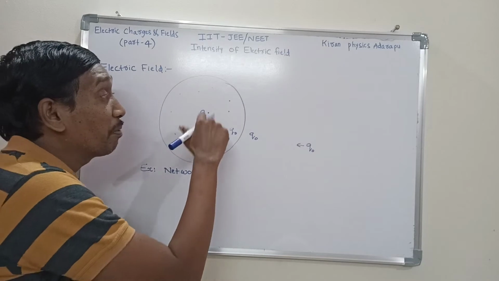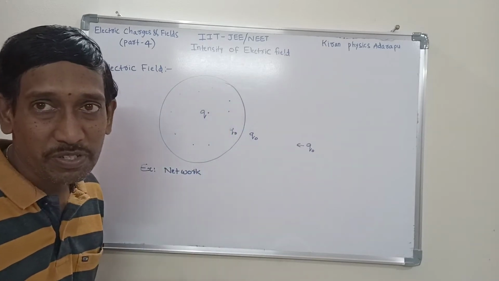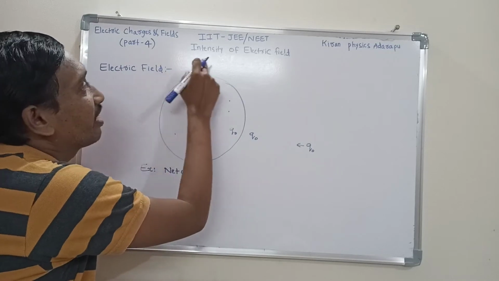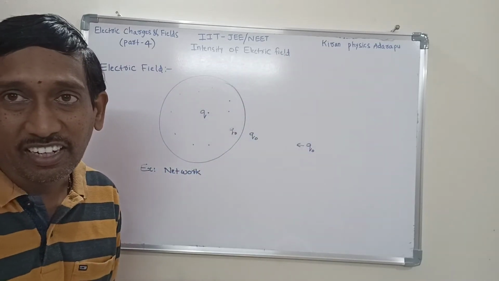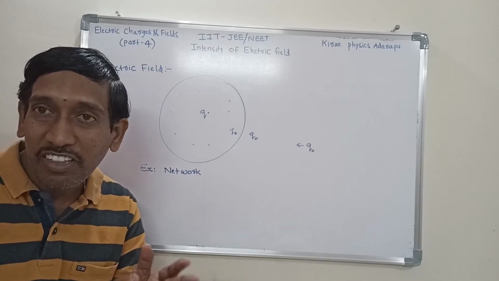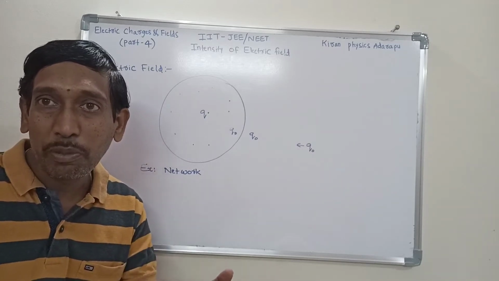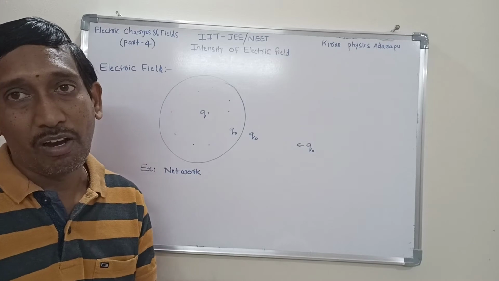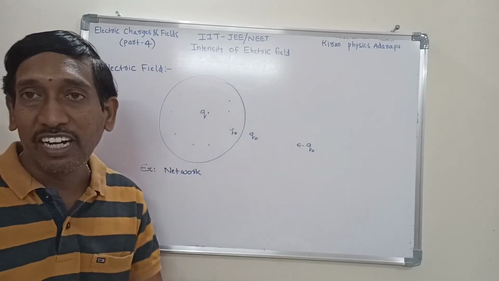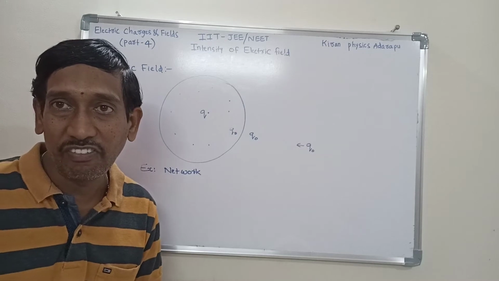That means the electrical force experienced on Q naught charge is considered as intensity of electric field. That is a simple definition. Electric intensity is nothing but the electrical force experienced on a positive unit charge, called electric intensity or intensity of electric field.